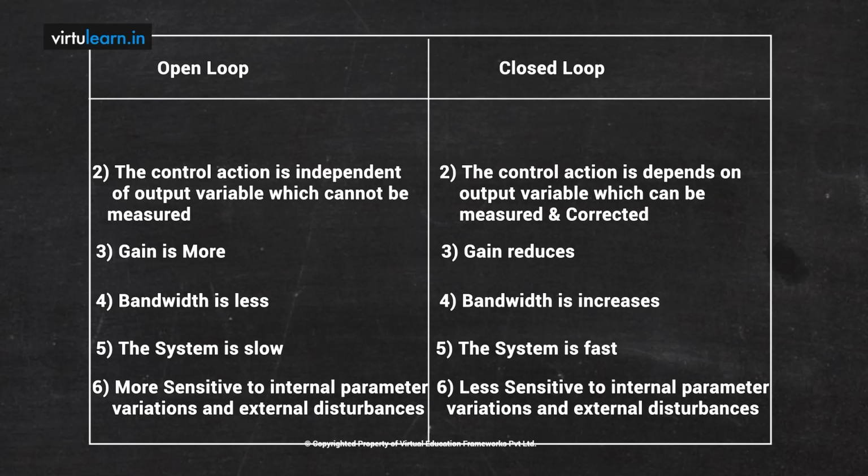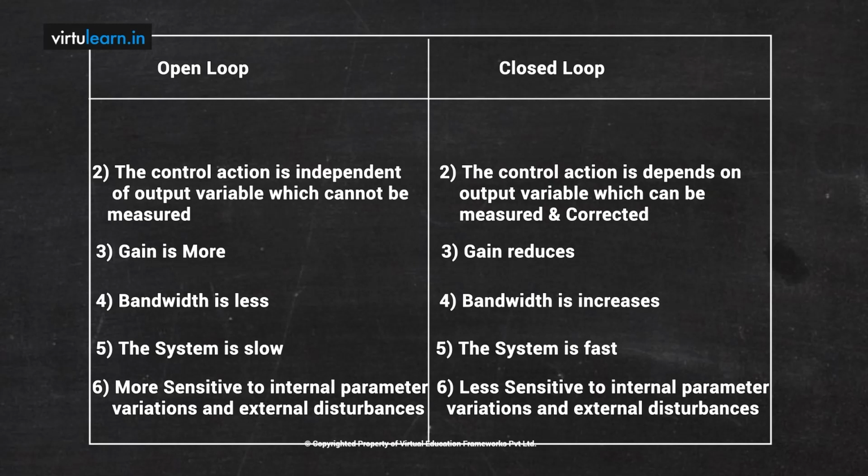The bandwidth is directly proportional to the speed of the system. Therefore, the open loop system is slow when compared to closed loop, and the closed loop system is faster. Since the bandwidth is less in open loop, we will have more rise time, whereas in closed loop the bandwidth is more, so the rise time is much improved, which means rise time decreases.